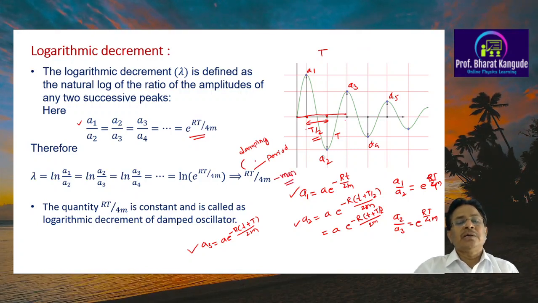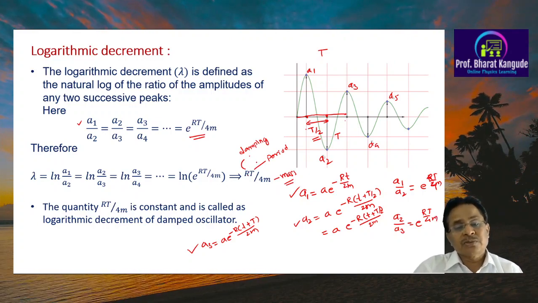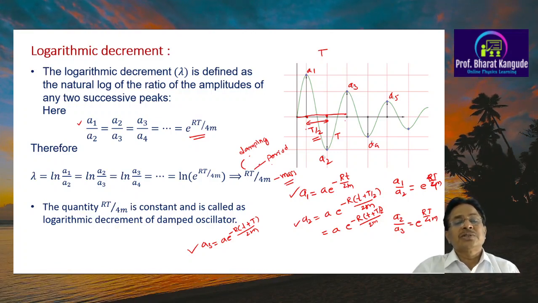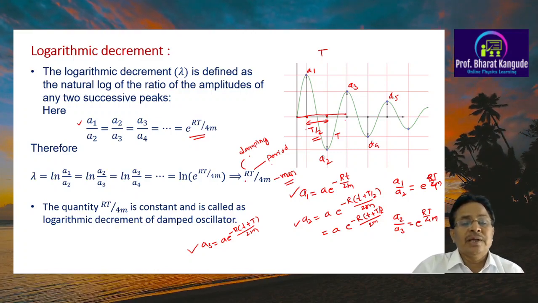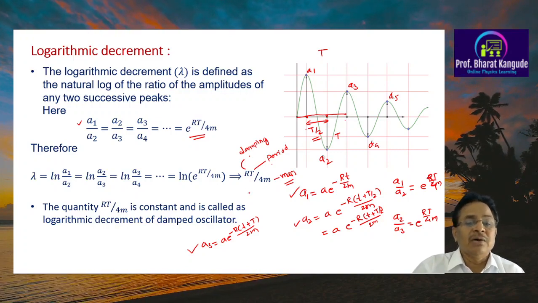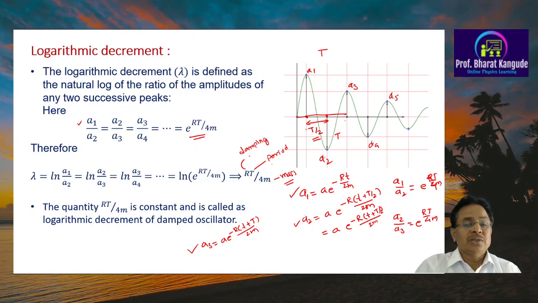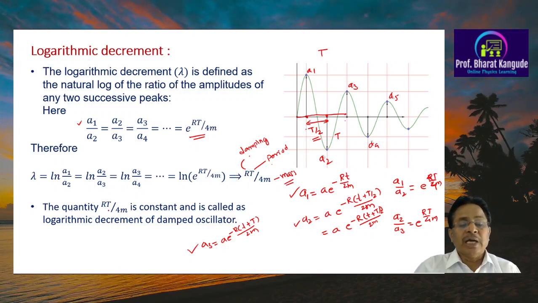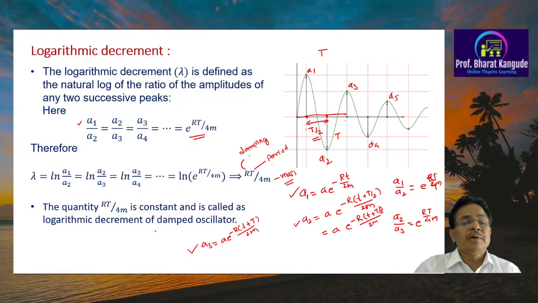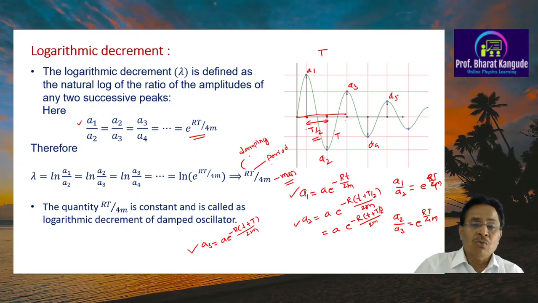For a given oscillator and the material medium in which this oscillator is kept, this damping is constant, the period of this particular motion is constant, the mass of that oscillator is constant, so everything is constant, and we get a number which is a constant, and that is called the logarithmic decrement. Therefore, the quantity RT upon 4m is constant, and this is called the logarithmic decrement of a damped oscillator for that particular medium. That is how we define it here.